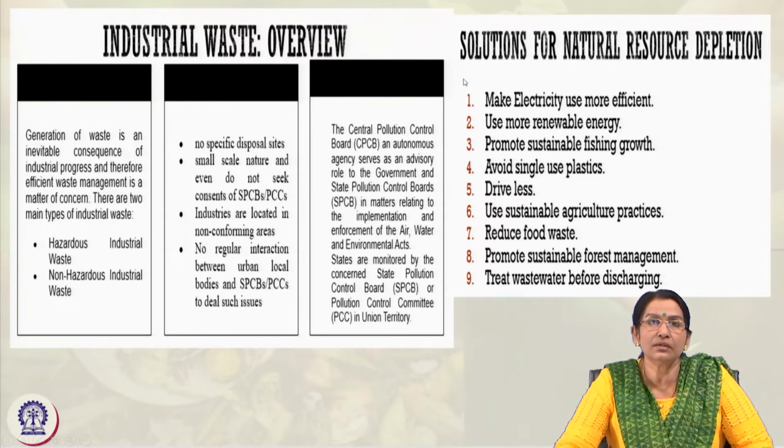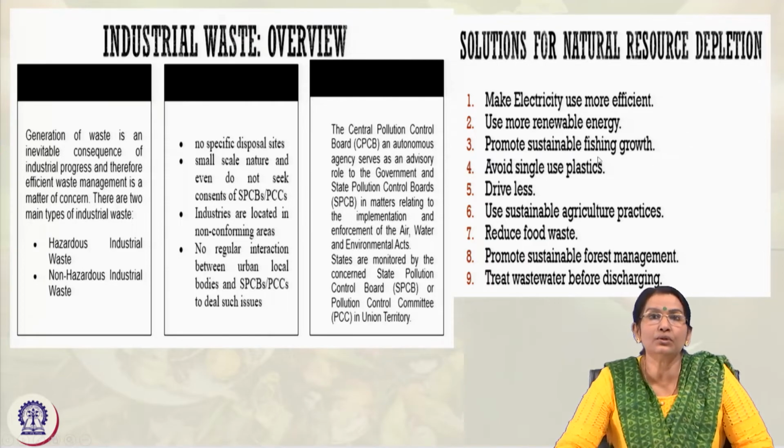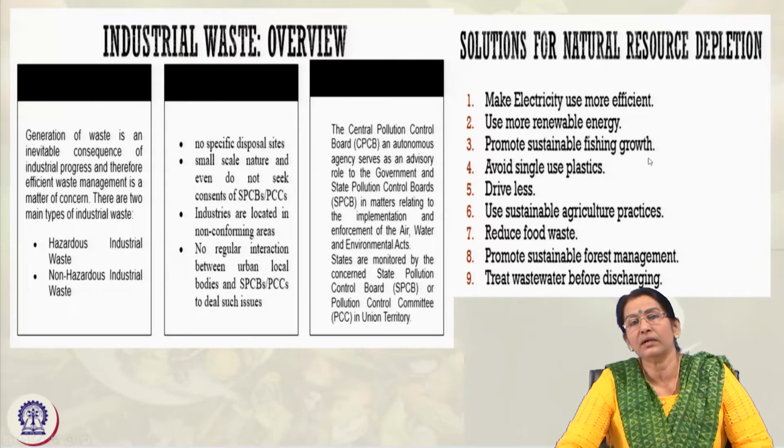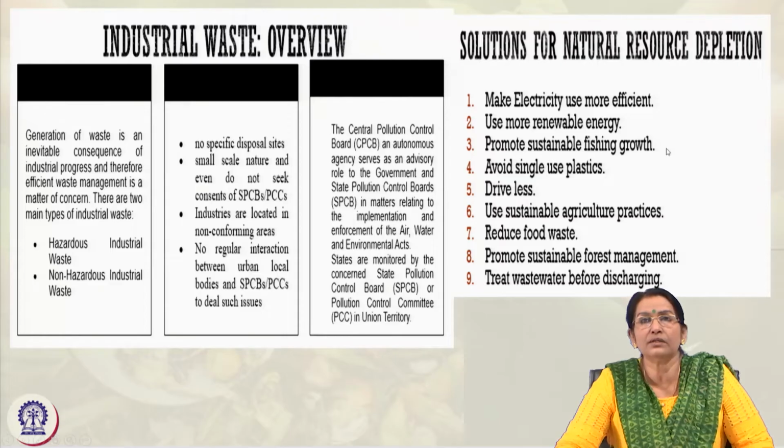So, again, solutions for natural resource depletion: make electricity use more efficient. More energy efficient bulbs are coming up, energy efficient energy to be used, then more renewable energy, then more sustainable fishing growth, since fishing is also definitely a food source.